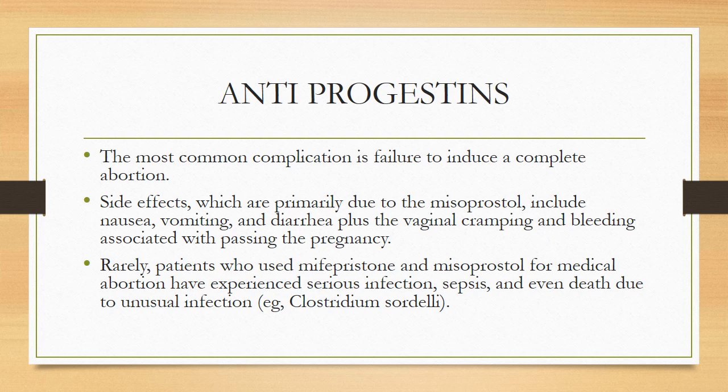With antiprogestins, the most common complication is failure to induce a complete abortion. Side effects of mifepristone include nausea, vomiting, and diarrhea, plus the vaginal cramping and bleeding associated with passing the pregnancy. Rarely, patients who use mifepristone and misoprostol for medical abortion have experienced serious infection, but this may happen, like sepsis and even death due to unusual infection with Clostridium sordellii.